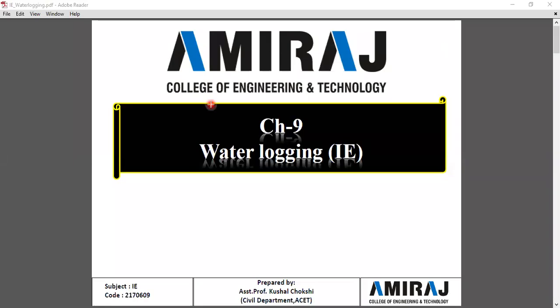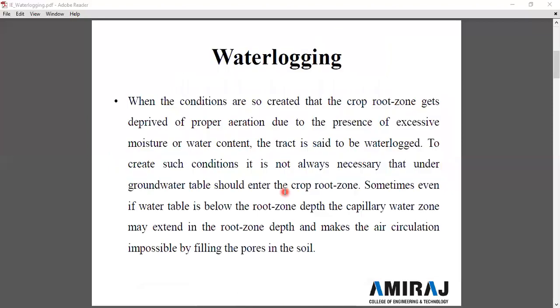Good morning, all. Today we are going to start a chapter in irrigation engineering named waterlogging. It is the smallest chapter of the irrigation course. In this chapter, we will discuss what waterlogging is, what causes it, and what effects waterlogging can have on irrigation. So before starting that, what is waterlogging?